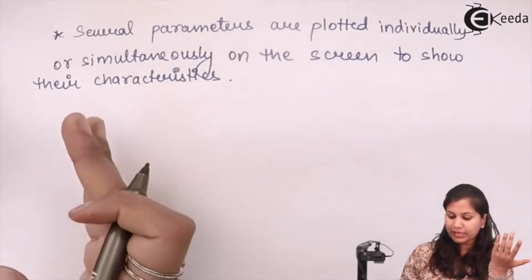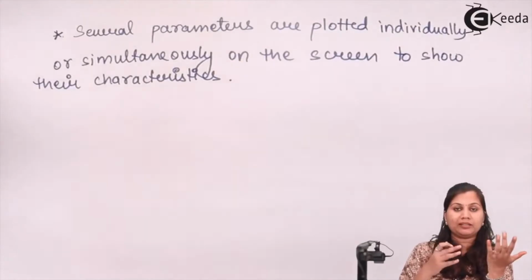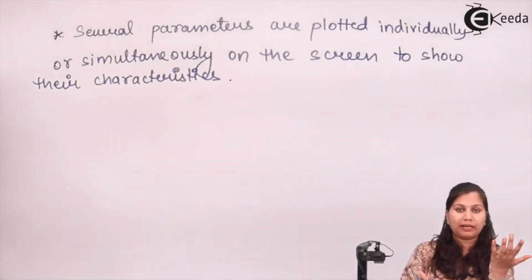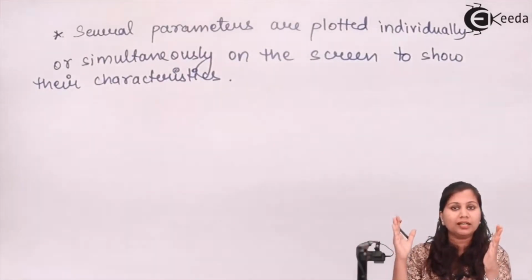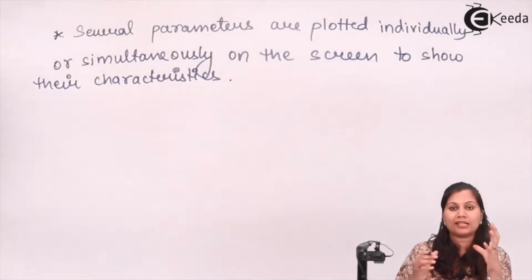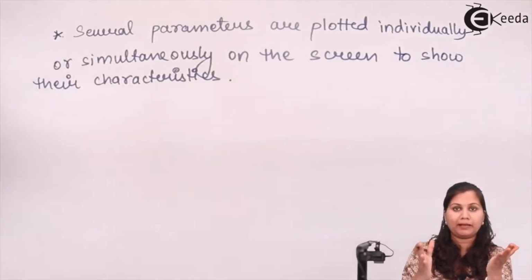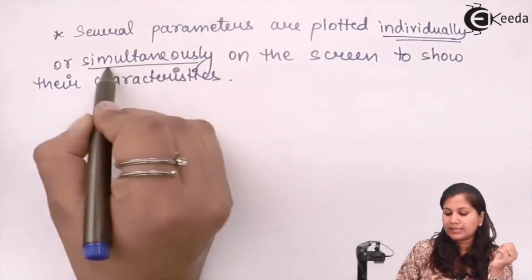Like, suppose we can get how the rate of change of these parameters behaves, we can find out how their values are changing with time. So we can study their characteristics, and we can study the relationship between the parameters by plotting these parameters individually or simultaneously.